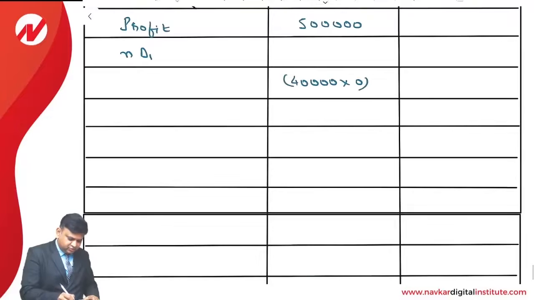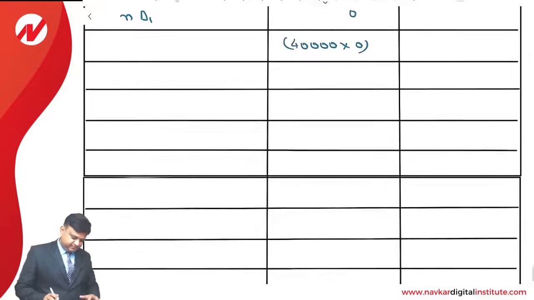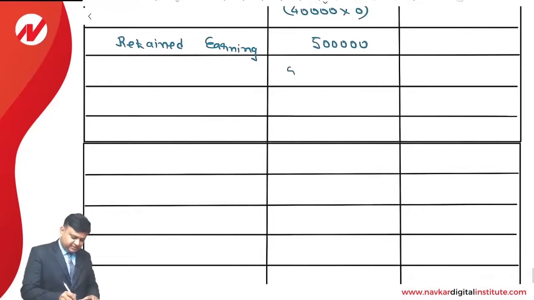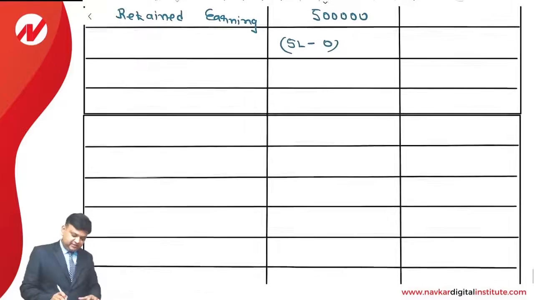So 40,000 into 0. So no dividend is paid in the first case. So we will have the retained earning. It is an amount of 5 lakhs. How much have we earned? 5 lakhs. What is the dividend payment? No dividend payment. So what is the retained earning? Again 5 lakhs.